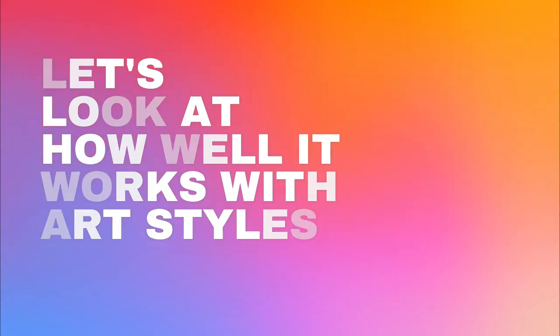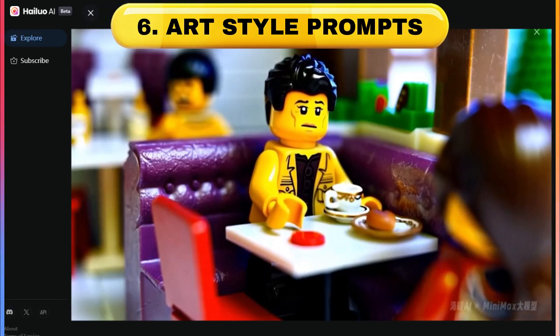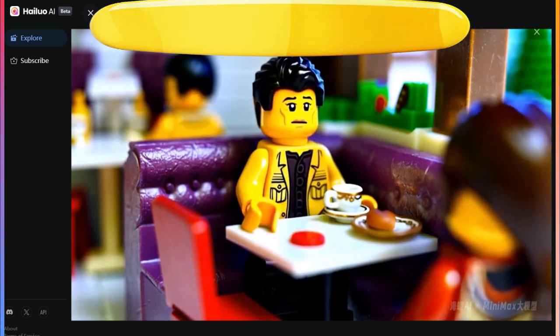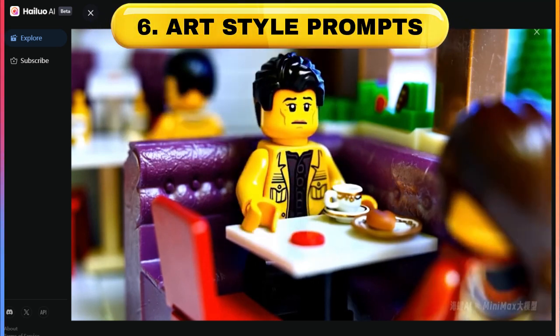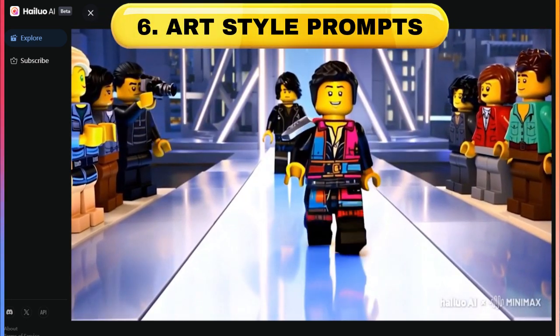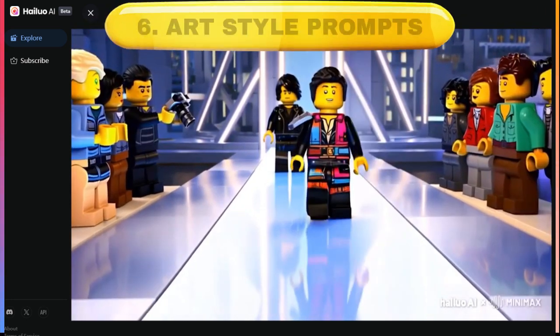Now let's have a look at different art styles. Minimax is great at emulating different art styles into your video. So in this one here, we've got a Lego art style, and it looks really cool. It's nailed that Lego look to the whole video. Here we have another Lego one of a Lego character walking down a catwalk. Even the face animations look really good.